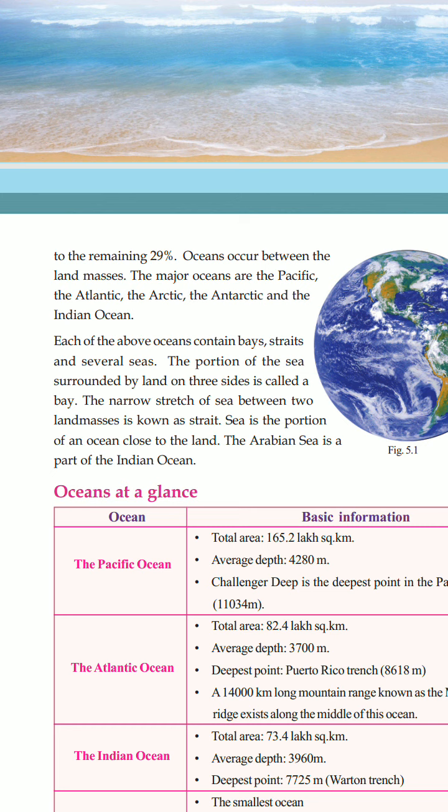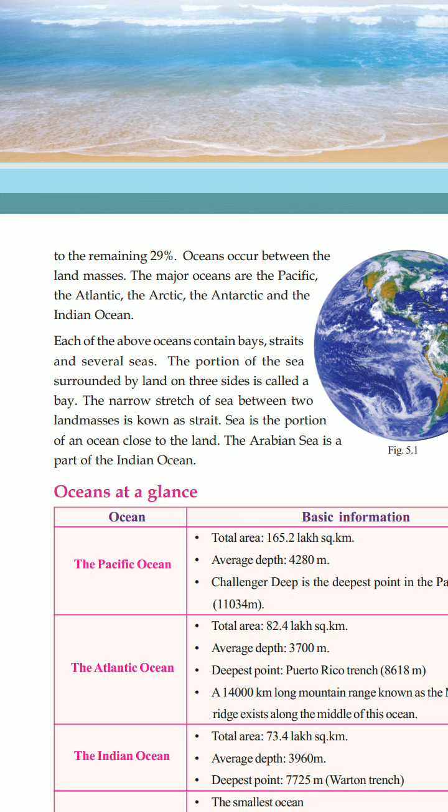The portion of the sea surrounded by land on three sides is called a bay. What is a bay? A bay means a portion of the sea, only a part of the sea, which is surrounded by land on three sides.